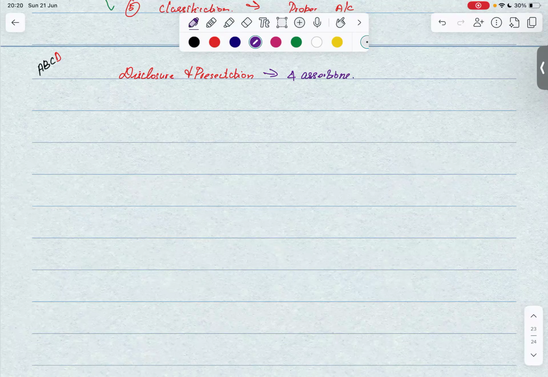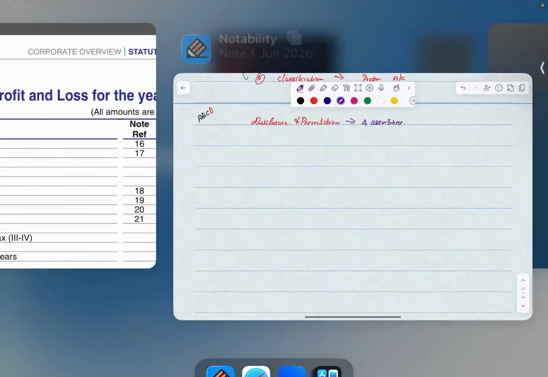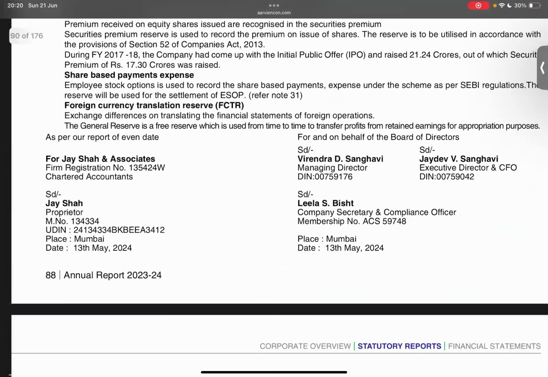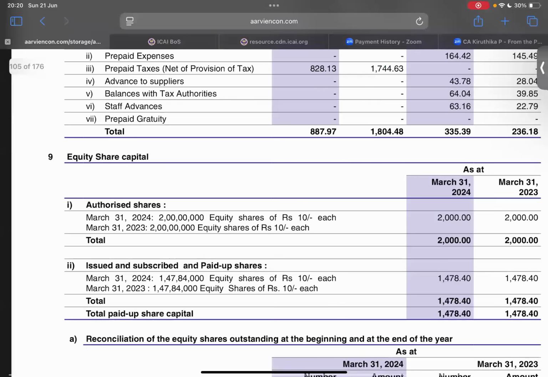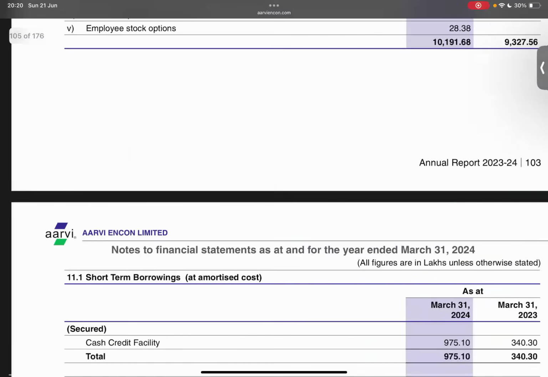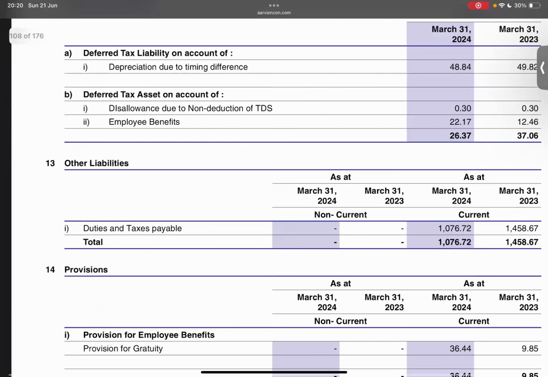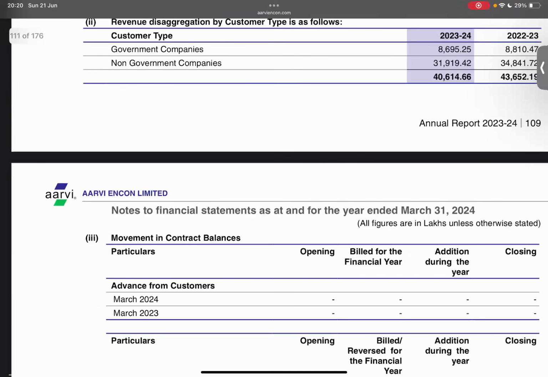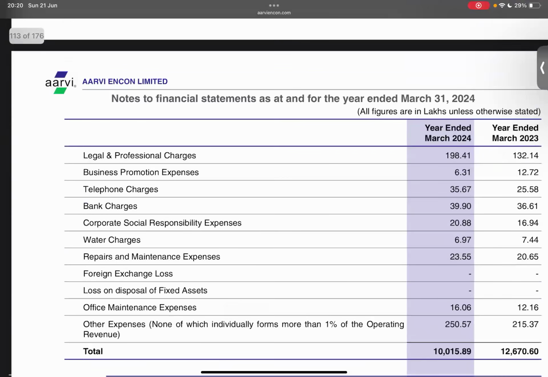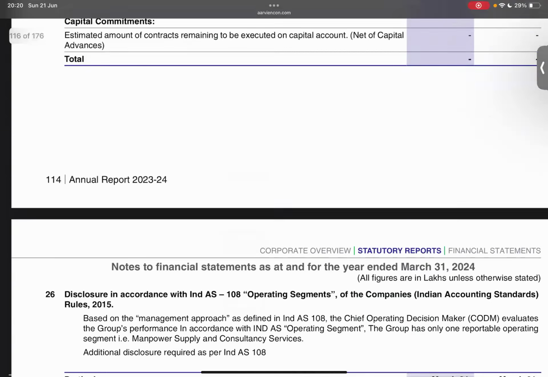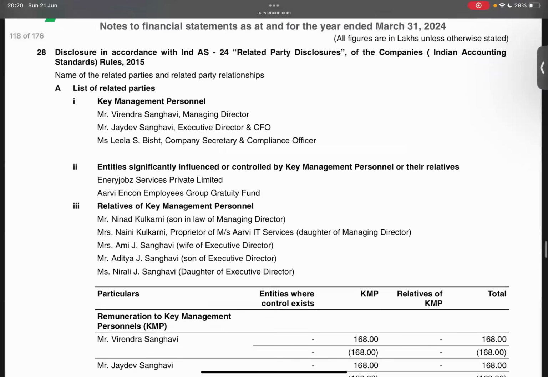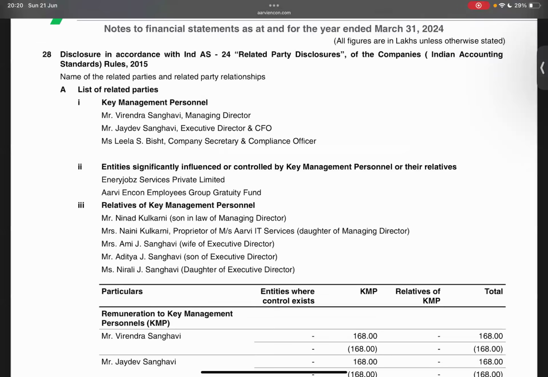Let's take an example from the FS, okay? Give me a moment, I'll take that example. Yes. Now we have the disclosure here, which is disclosure in accordance with related parties.